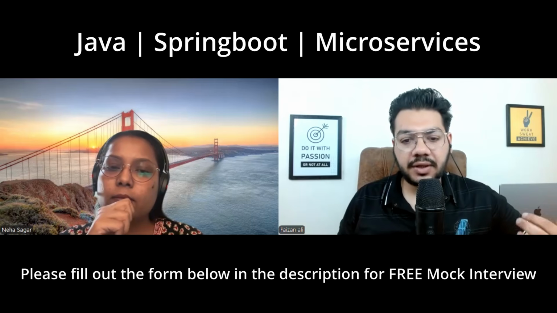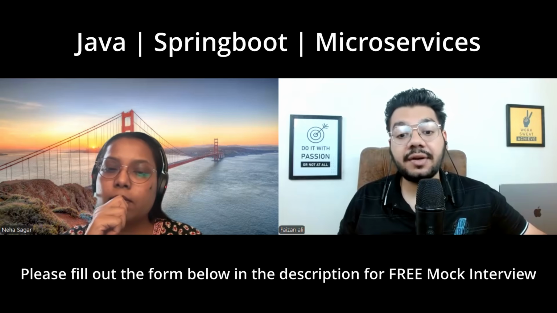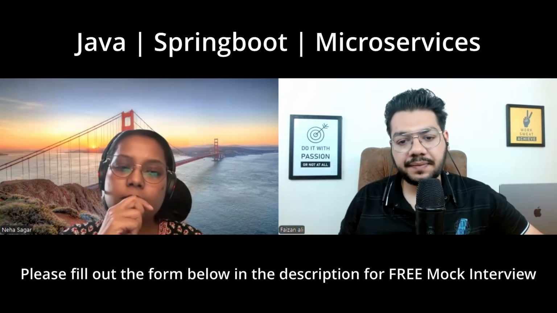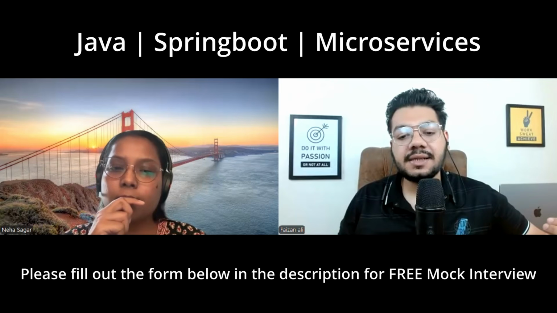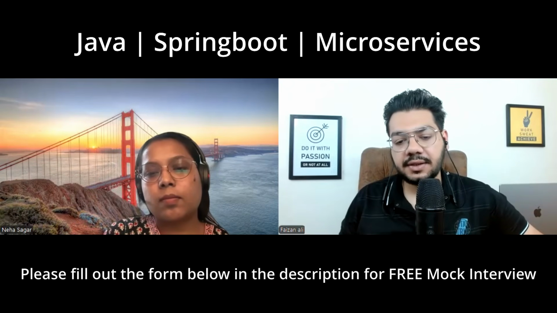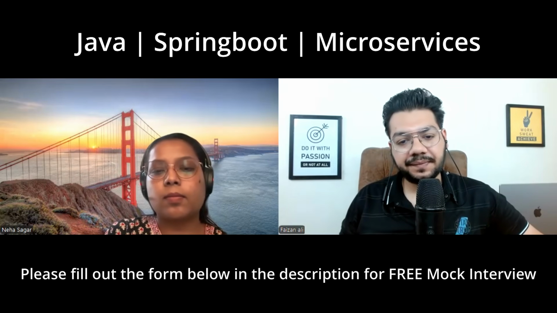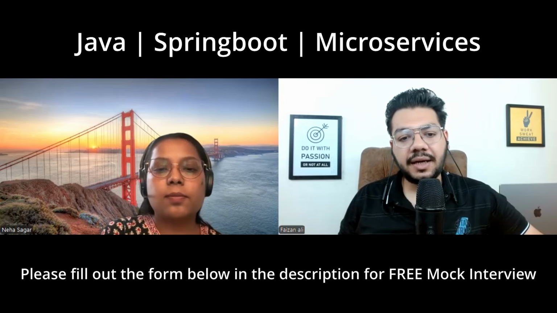REST client is the modern synchronous client with a fluent API built on the same infrastructure as a web client. And REST template is now in maintenance mode. Okay, web client makes sense if the project is already reactive or genuinely needs non-blocking calls. But for plain blocking calls, we use REST client. Okay.